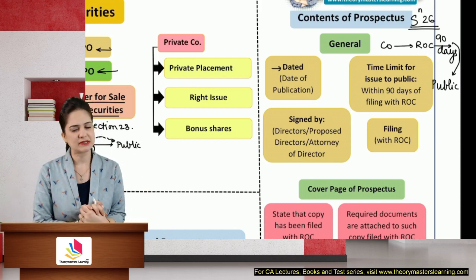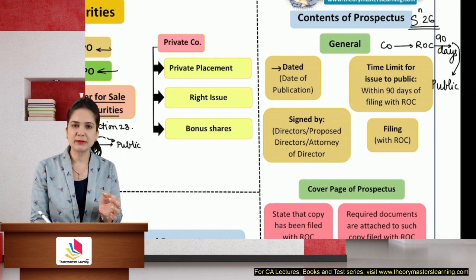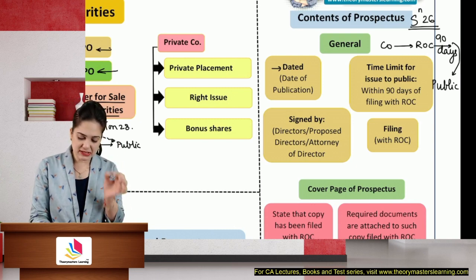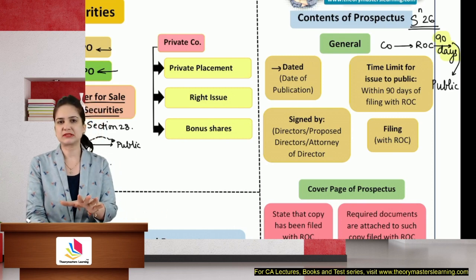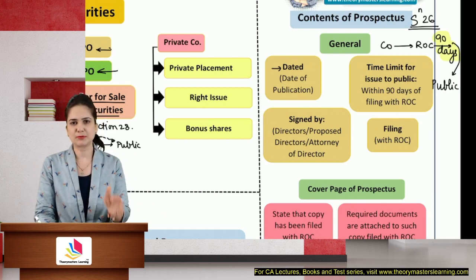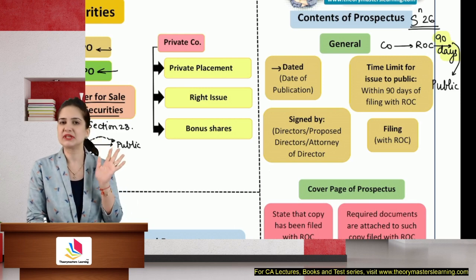Allotments made will be considered void. So there is a time limit, because the prospectus contains information which will not be valid for long. But for 3 months, we will give you time. Now that the ROC has approved it, go and issue it to the public within 90 days.